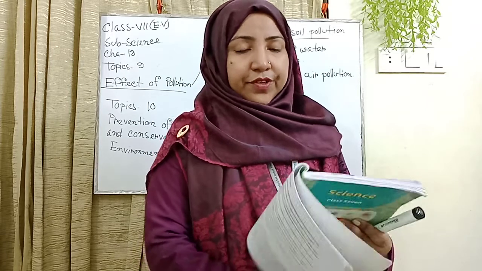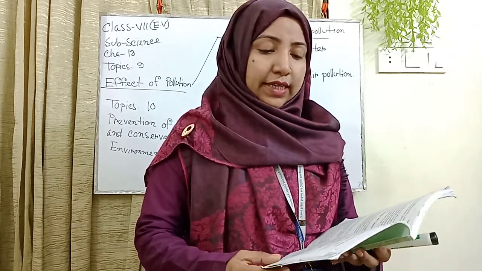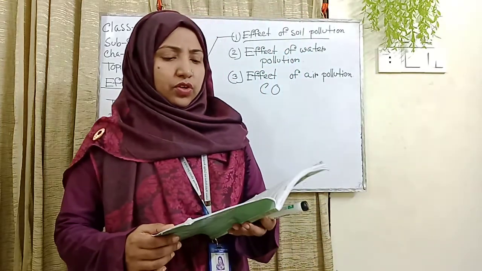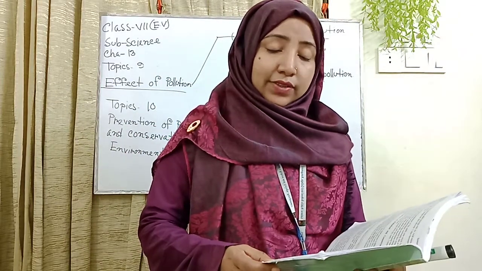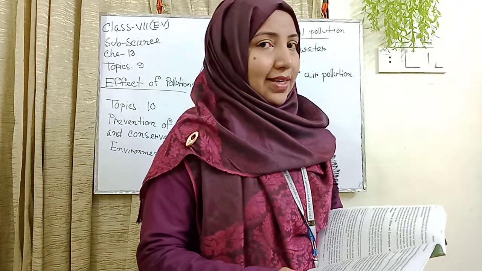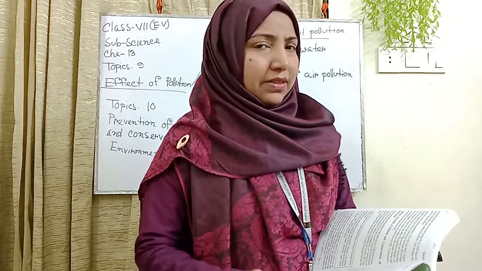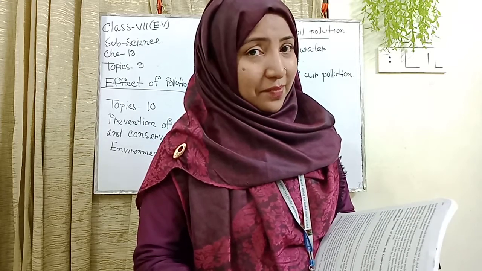Second, trees should be planted around houses, schools and roadsides. Why do we plant them there? Basically to absorb carbon monoxide and carbon dioxide gases. These two gases are harmful for human beings.